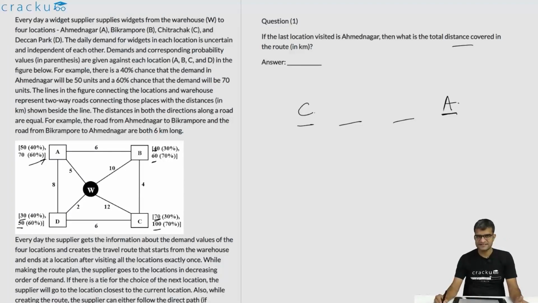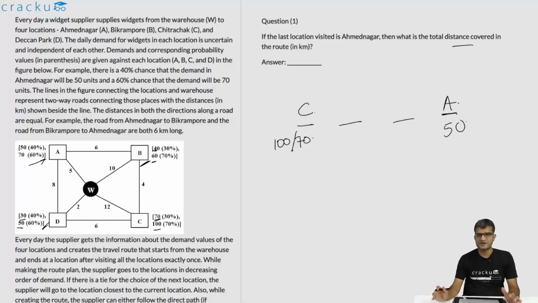If the first city is C and the last city is A, C is either 100 or 70. A is either 70 or 50, but because it is the last visited, A's orders cannot be 70, because if A's orders is 70, that will be greater than B and D. So it would be either the first or the second city that is visited. This would tell us that A's orders were 50 on that particular day.